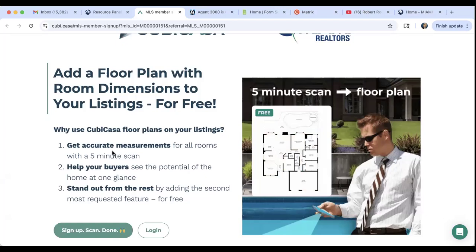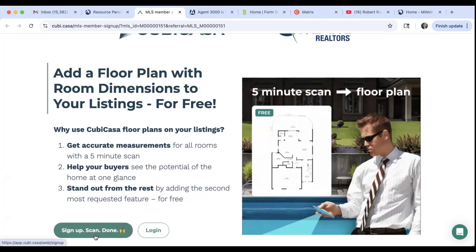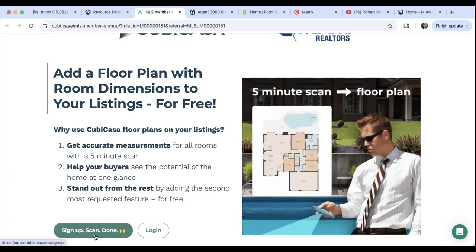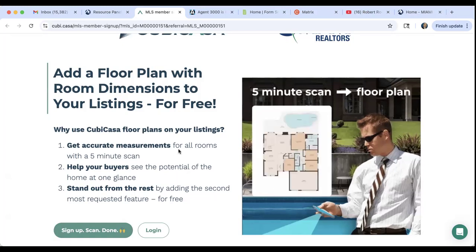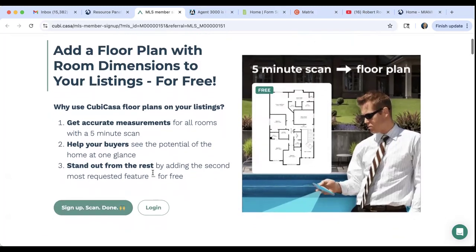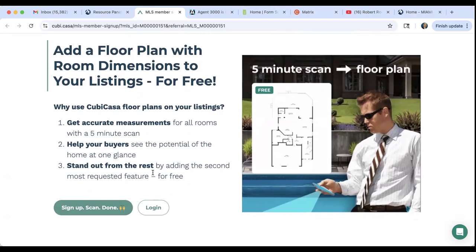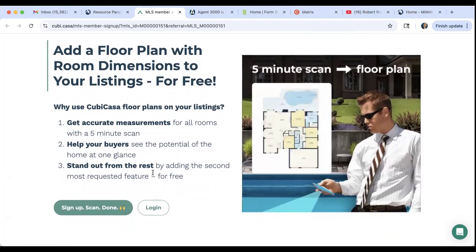All you need is to log in here, sign up, and scan, put in your pictures of the property, put in the details of the property, and you can create a floor plan right away in just minutes. It gets accurate measurements for all rooms, helps your buyers see the potential of the home, and it stands out from the rest.